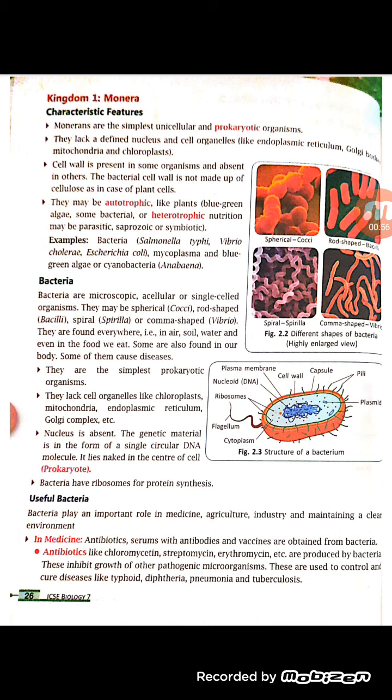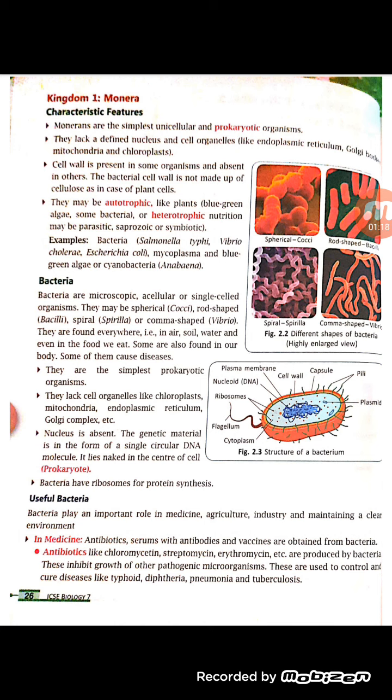They can be autotrophic in nutrition, meaning they can prepare their own food, for example in blue green algae, or they may be heterotrophic in nutrition, meaning they obtain food from other organisms. Examples include bacteria and cyanobacteria. In this we will study in detail about the bacteria.